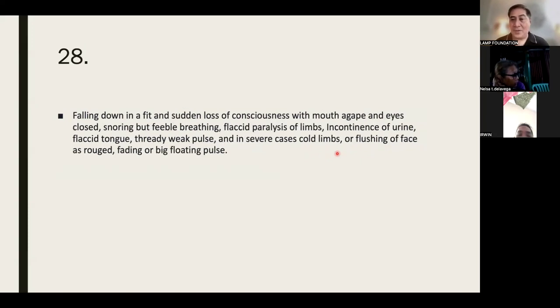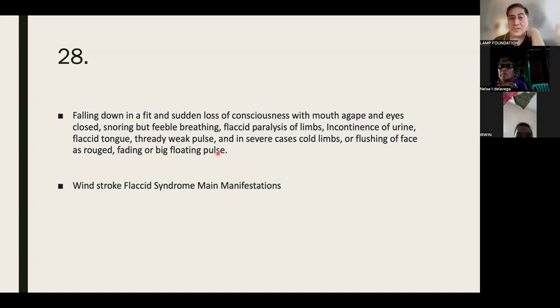Next. Of course, if the first one was the tense syndrome, this one would be the deficiency or flaccid syndrome. Falling down in a fit, mouth agape and eyes closed. Snoring but feeble breathing, flaccid paralysis of the limbs, naihi siya, no? Incontinence of urine. So you already know it's deficiency syndrome. The tongue is flaccid, with a thready, weak pulse. In severe cases, cold limbs, or flashing of the face as if rouged, and a fading or big floating pulse.